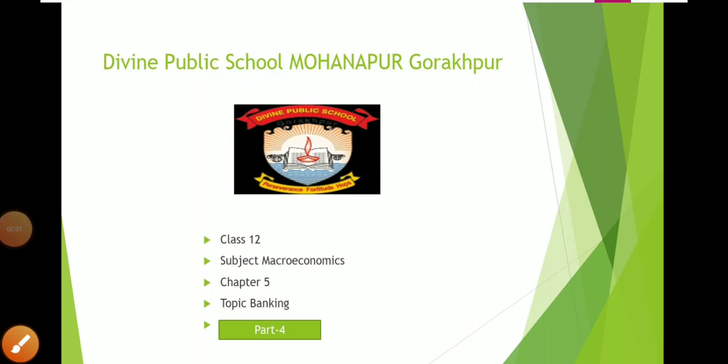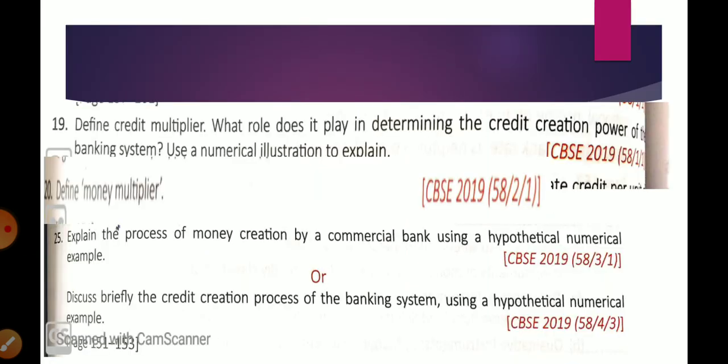Hello, class 12th student. Today, again, I am going to start chapter 5. Topic is banking, part 4, from your book Macroeconomics. In the previous video, I had given you an introductory explanation regarding credit creation.